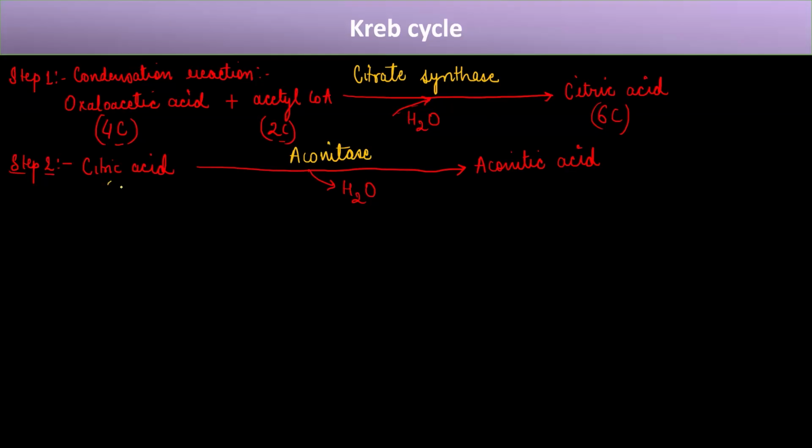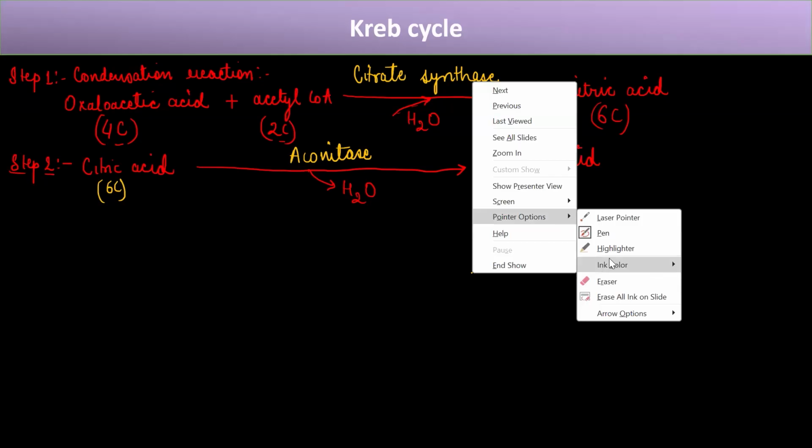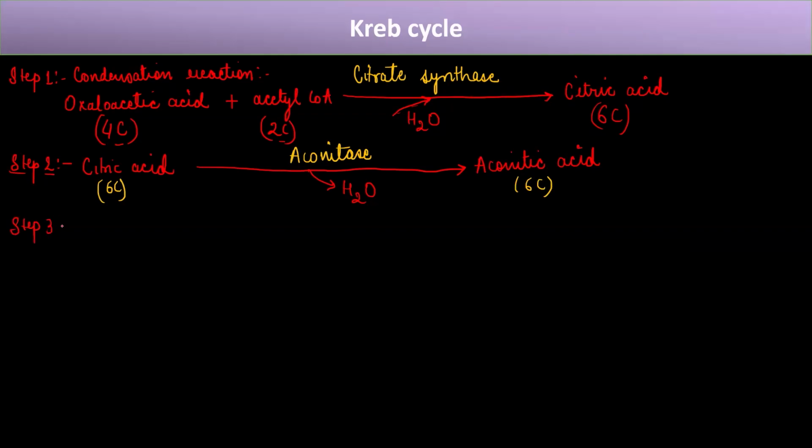Still, it is 6-carbon, and here there is just removal of H2, so it will be 6-carbon. Okay. Now let's move to the third step. So what do we have in the third step? What is happening? This aconitic acid, like I told, is highly unstable, right? So it instantaneously gets converted into another product that is known as isocitrate.